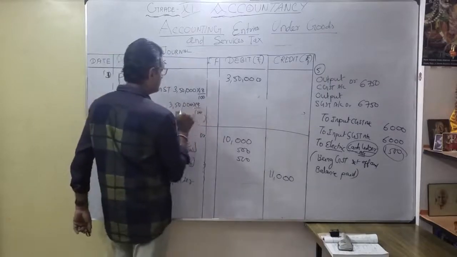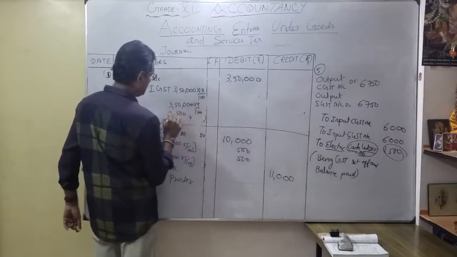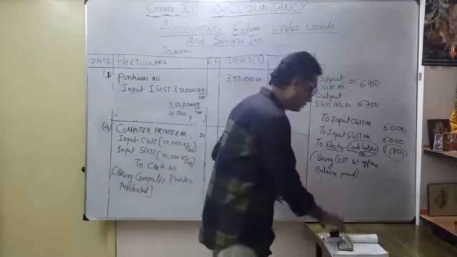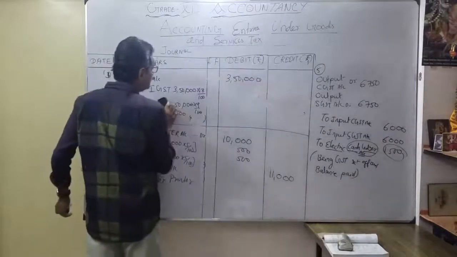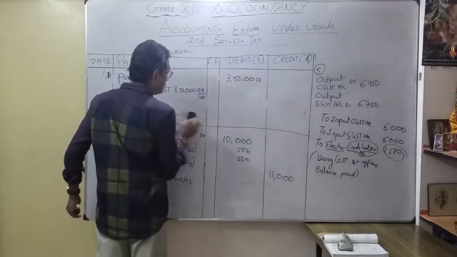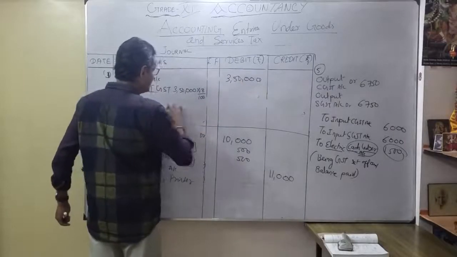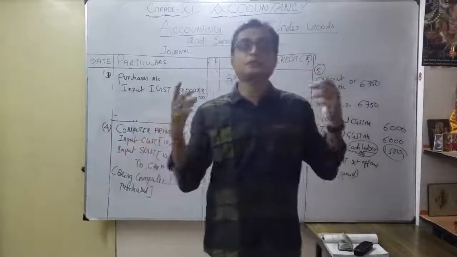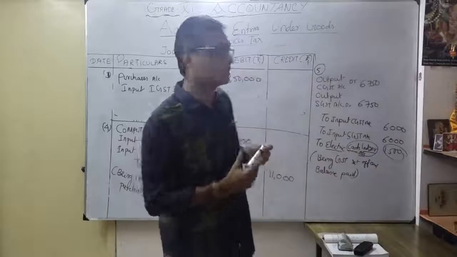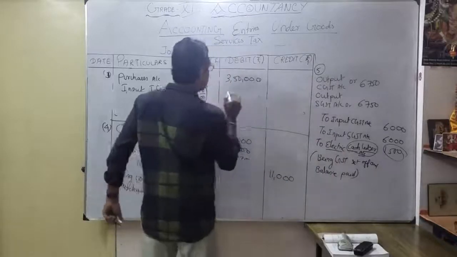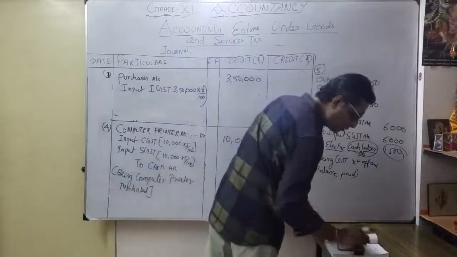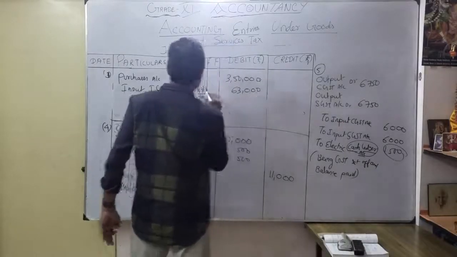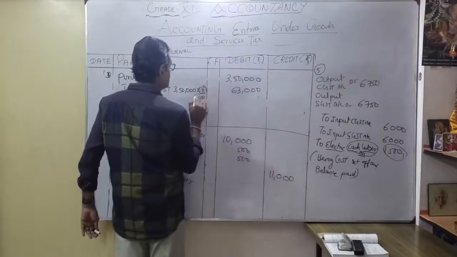So 3 9s are 27, into 31, so totally 31,500. Here we need not mention the breakup. Totally 18% is collected by the central government. Thereafter they bifurcate to the particular states, Bihar and Jharkhand. So here how much? 63,000. You understood now? 63,000. This is very important. Totally 18%.